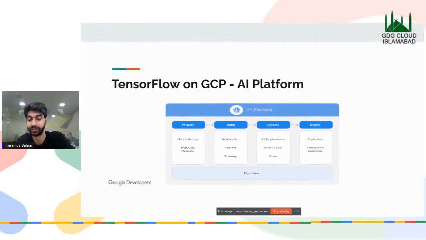You have your BigQuery. So BigQuery is basically the service with which you can query your data sets with a normal SQL language. You can also train your models, which we will also do on the notebooks. We have AutoML and the training pipelines for the trainings, and then we have the validate, which has the AI explanation, which is a relatively newer tool by AI platform. We have the What-If tool and Visual.